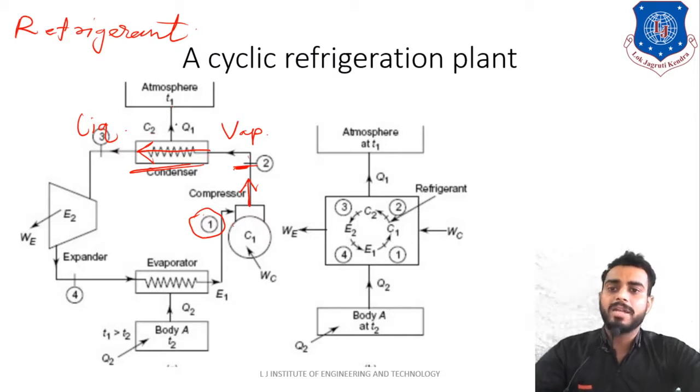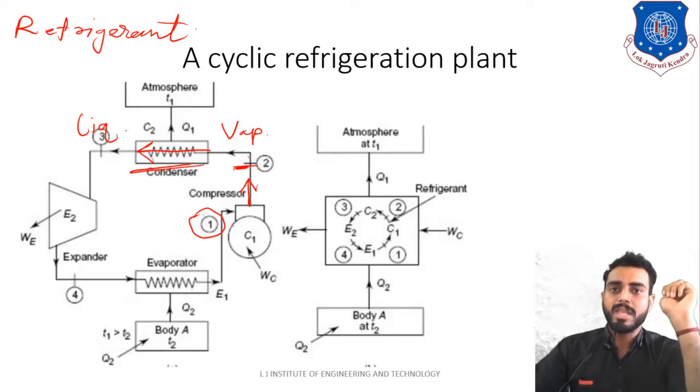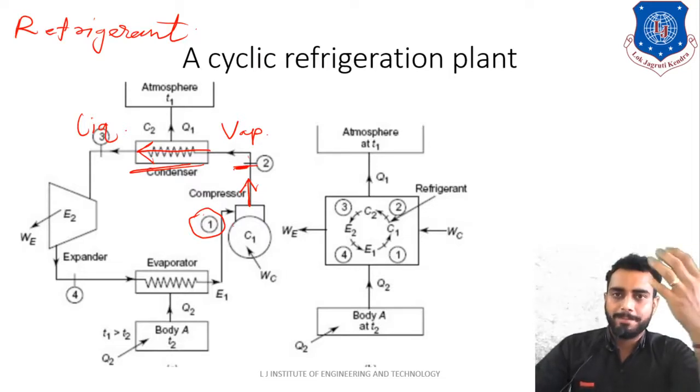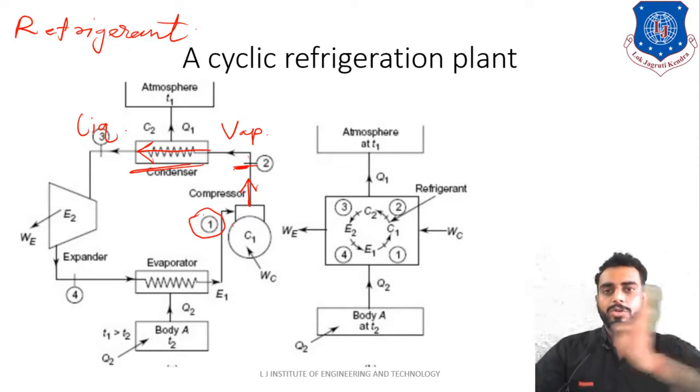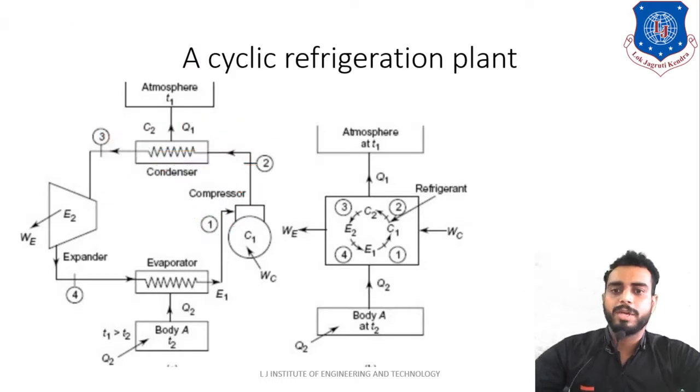Now let us understand what will happen. Now physically think, logically, that if you want to convert vapor to liquid, then you will have to absorb the heat or reject the heat. Okay, so simple, it will have to reject the heat, right? To convert the vapor to the liquid, you have to reject the heat. So here also what will happen? This condenser is rejecting the heat to this atmosphere. See, that is why I have written over here Q1. Okay, so I hope now you are clear, right?